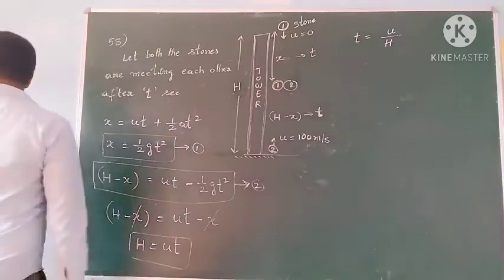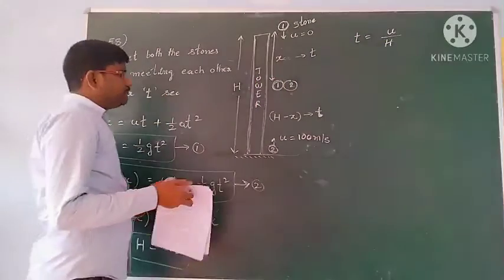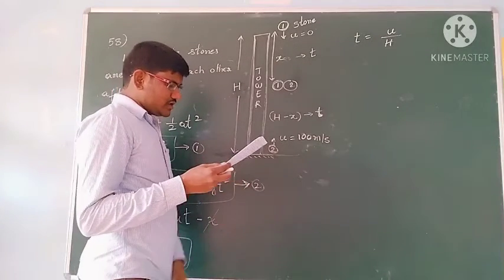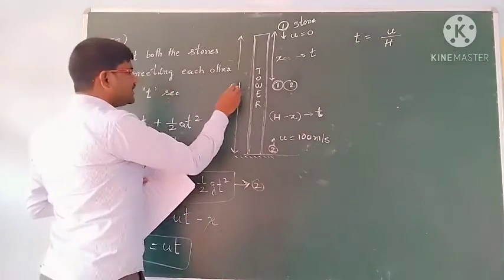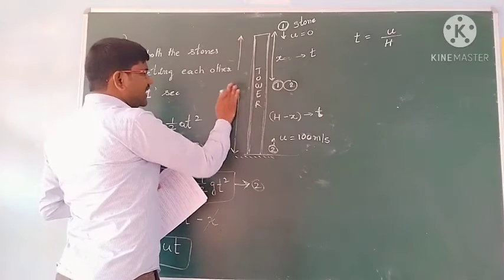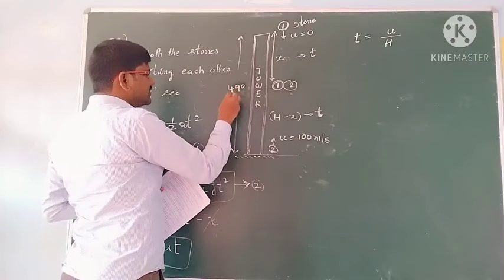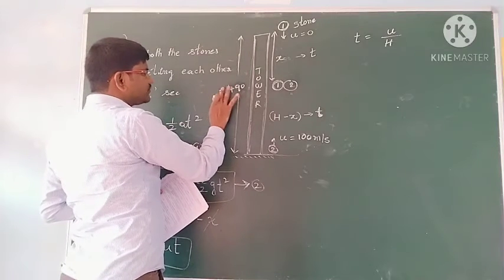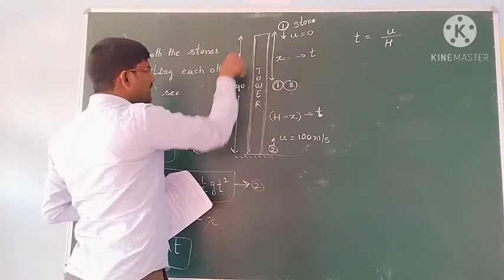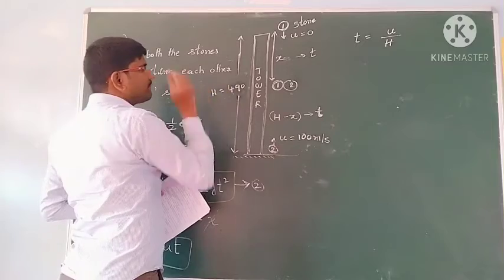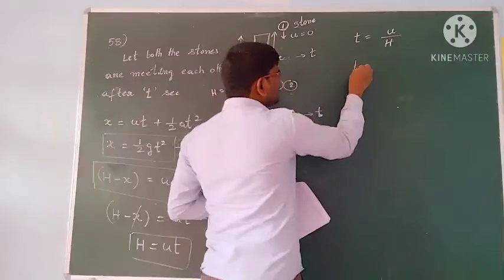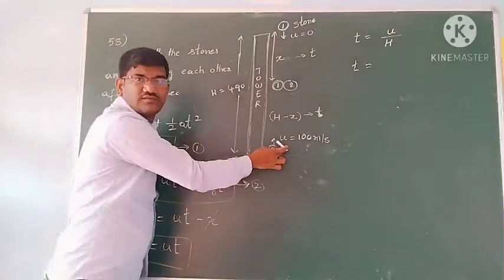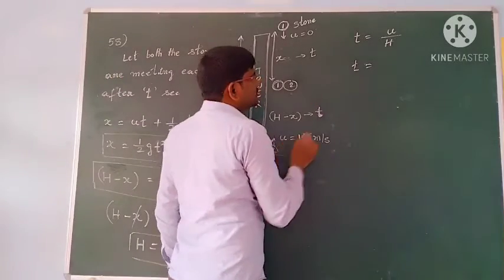Okay students, now in this problem, a stone is dropped from the top of a tower of height 490 meters. This height is given, 490 meters. This is the total height h, the tower height h they have given. Then t = h/u, where u is the initial velocity of the second stone only.